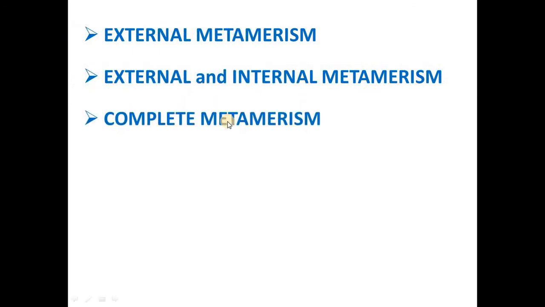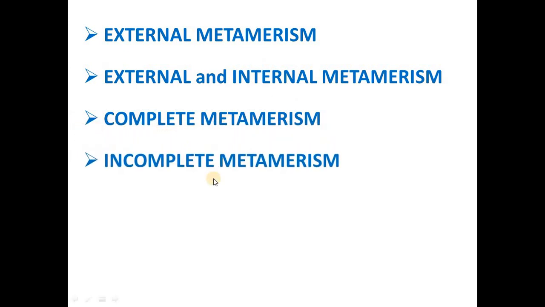Next is complete metamerism. When segmentation is seen in all the organs, the metamerism is called complete metamerism. Example is Annelida. Incomplete metamerism. When segmentation is not seen in all organs, the metamerism is called incomplete metamerism. Examples, Arthropoda and Chordata.